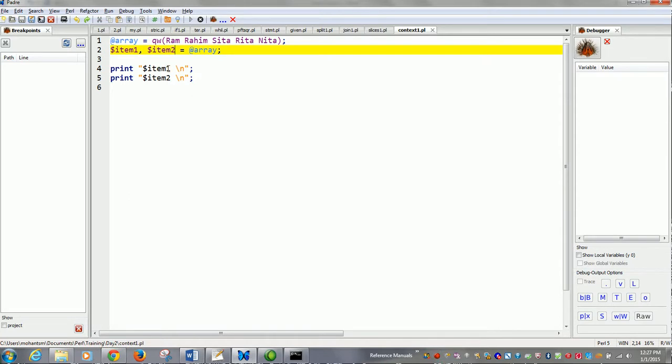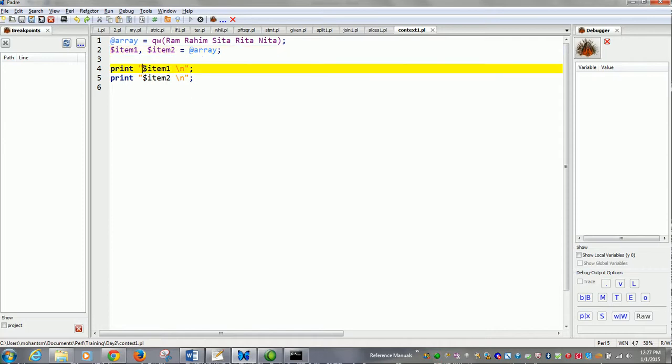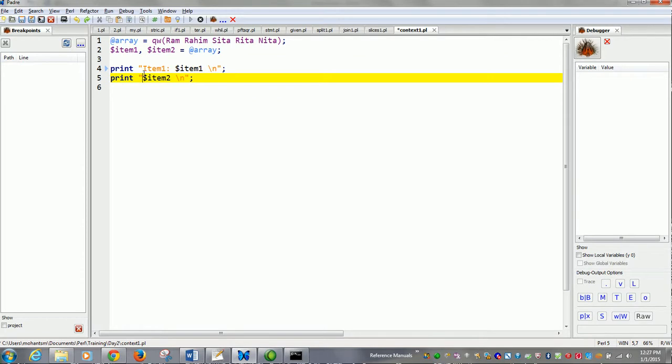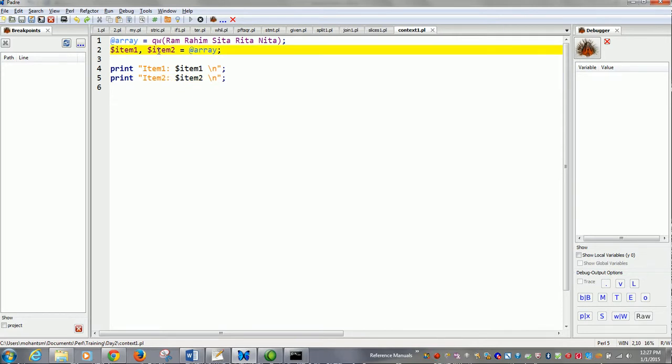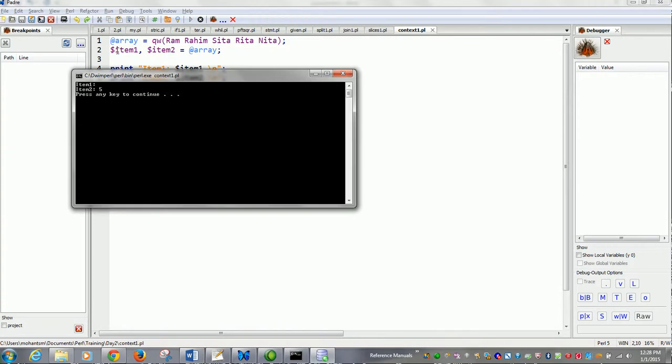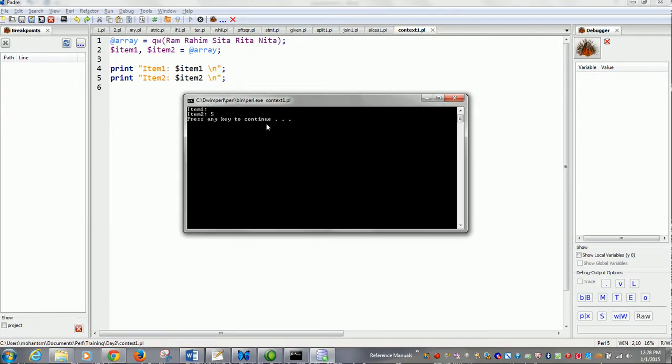So in this case, item 1 will have a null value because item 2 only enforces a scalar context on this array. It gets the length of this array and assigns it to item 2, while item 1 is left as null. You got it? Item 1 is left empty and item 2 is 5.